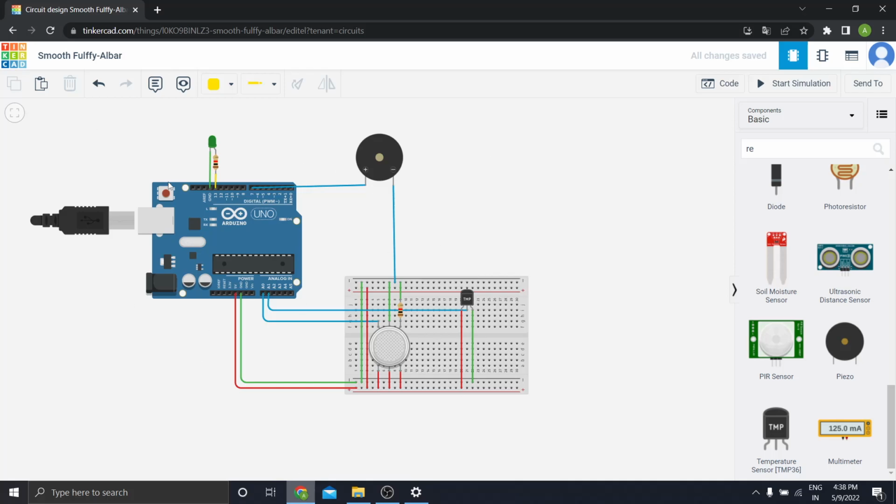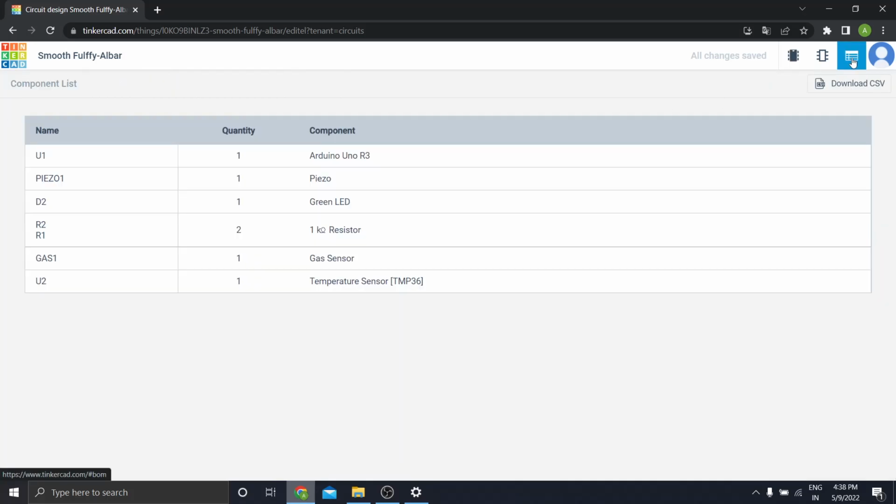So as you can see here, I have made a fire alarm system as my second DIY project. Let me show you the list of components that I have used here. These are the components that I have used. Let me explain it to you.